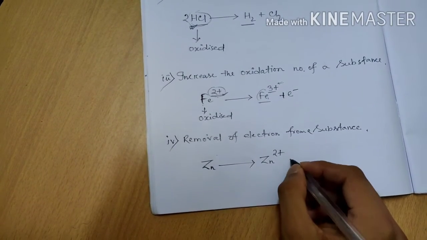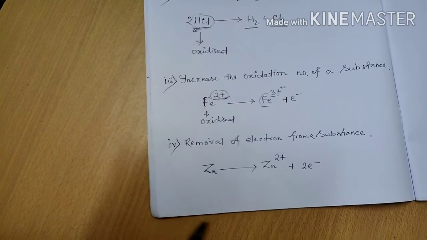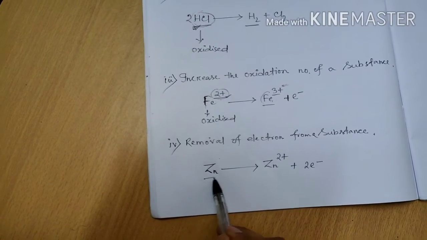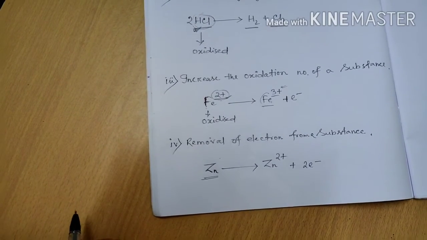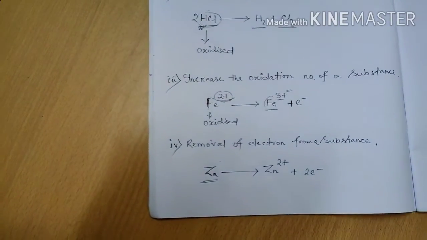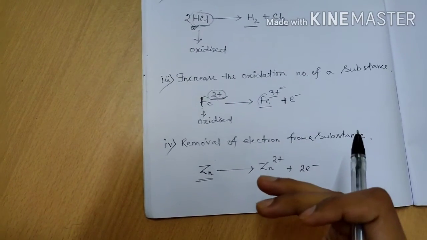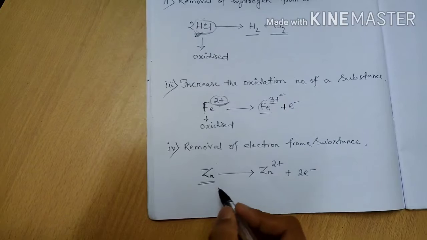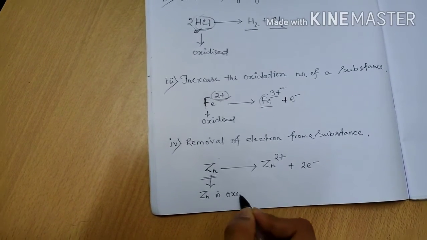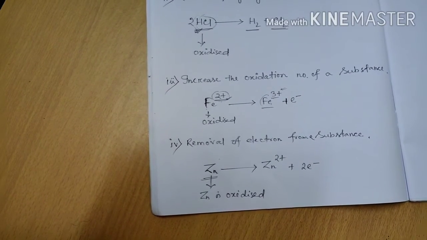So if any substance loses electrons, or removal of electron takes place, then that substance will be oxidized. Here zinc is oxidized, because zinc loses 2 electrons.